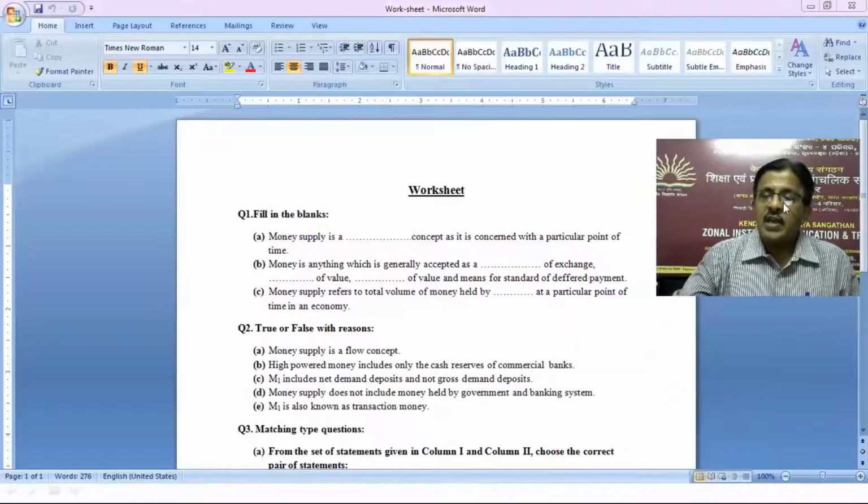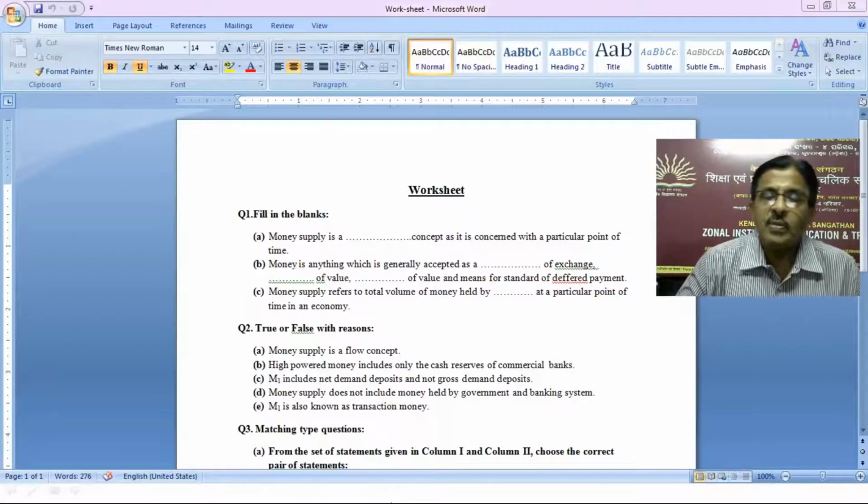So let us do a worksheet. As I always say, you have your notebook with you, see the question and write your answer, and later on you tally the solution which I will be giving with your answer, how far you are correct or how far you are not. So you see the worksheet.